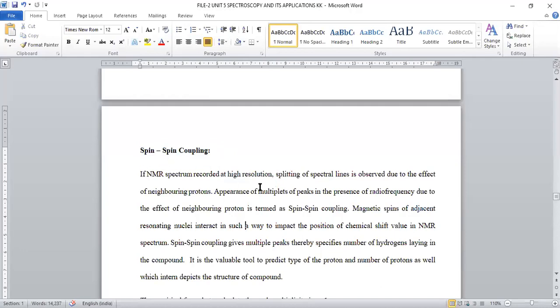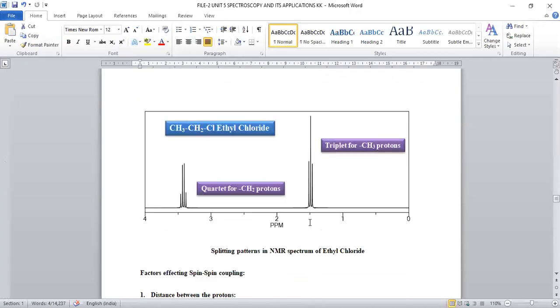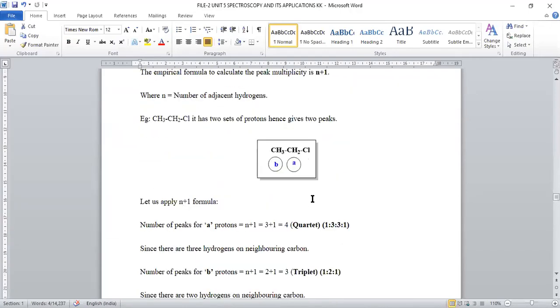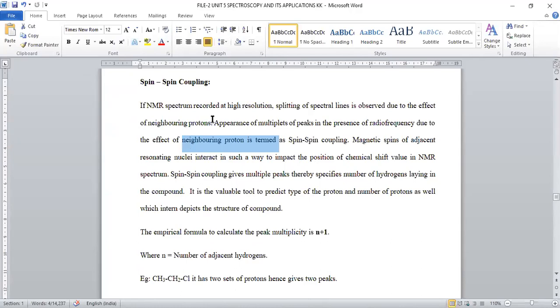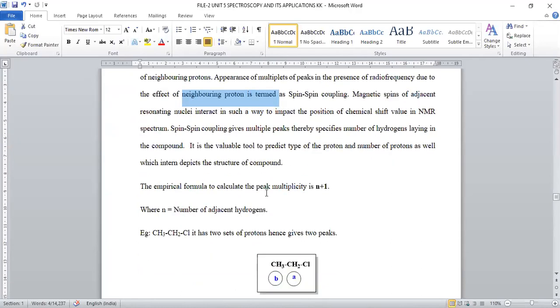Peak multiplicity arises mainly due to neighboring protons. The effect of neighboring protons is known as spin-spin coupling. So the number of split peaks mainly depends upon the nature of the surrounding hydrogens. In order to predict the number of peaks, we use the formula n+1. N is the number of protons present on the adjacent carbon.